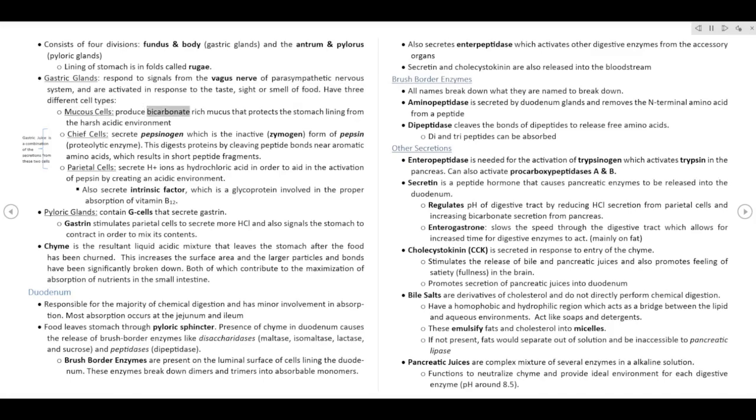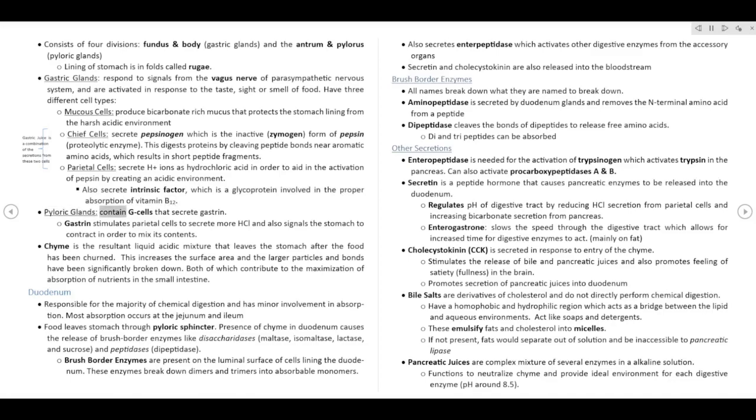Mucus cells produce carbonate-rich mucus that protects the stomach lining from the harsh acidic environment. Chief cells secrete pepsinogen, which is the inactive, zymogen, form of pepsin, a proteolytic enzyme. This digests proteins by cleaving peptide bonds near aromatic amino acids, which results in short peptide fragments. Parietal cells secrete H+ ions as hydrochloric acid in order to aid in the activation of pepsin by creating an acidic environment. Also secrete intrinsic factor, which is a glycoprotein involved in the proper absorption of vitamin B12.